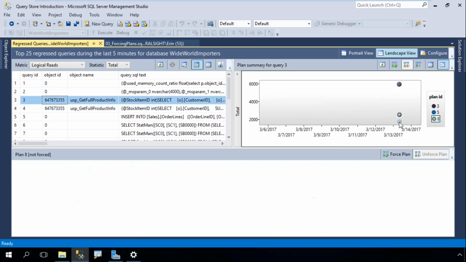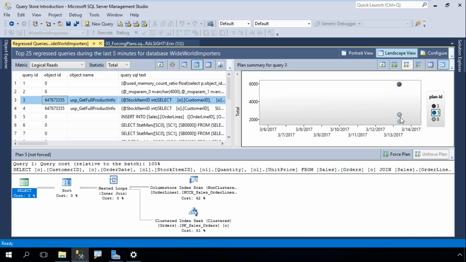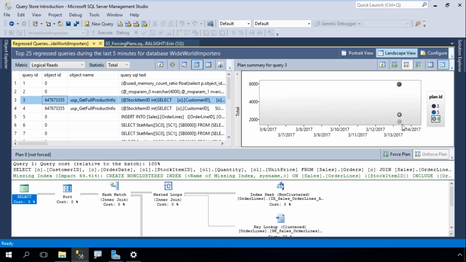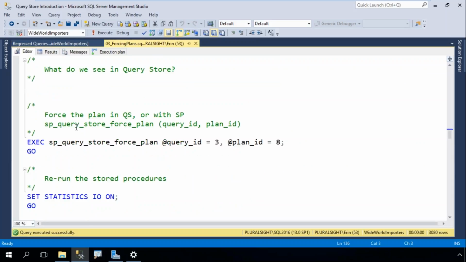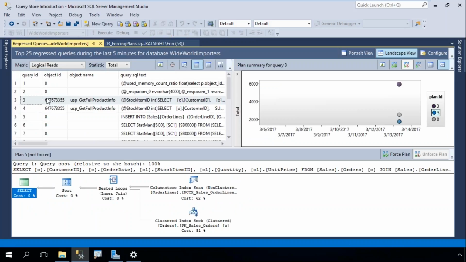For this one, I could do the same thing. Let's say that I've got plan 5, and I decide that I want to use plan 5. This is query ID 3, and this is plan ID 5. And if I come in here, I can also do this using this stored procedure. So I said query ID 3, right? Let me make sure. I have a problem remembering numbers.